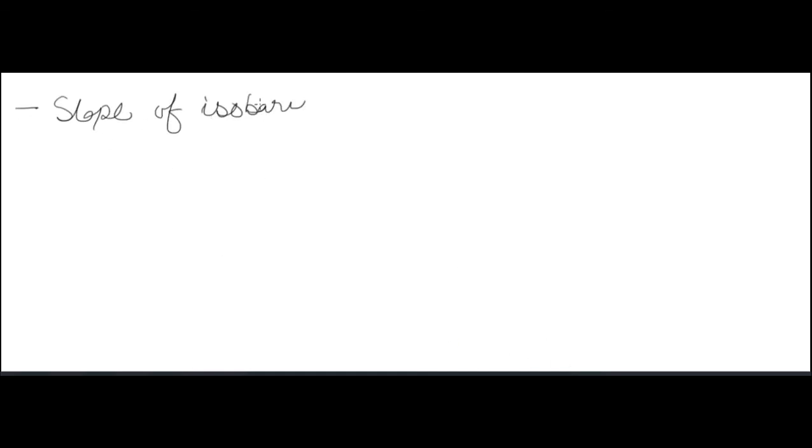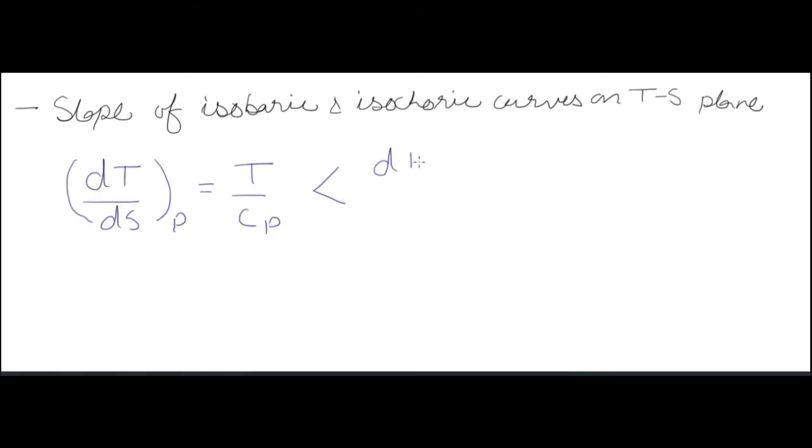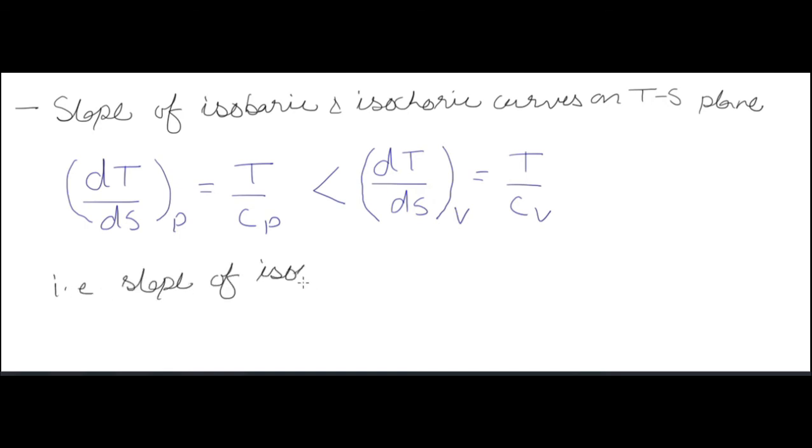Now the slope of the isobaric curve and isochoric curve on the TS plane, that we have seen before also: the slope of the isobaric curve is T by Cp and the slope of the isochoric curve is T by Cv. Cp is the specific heat at constant pressure, Cv is the specific heat at constant volume, and T is the temperature in Kelvin.